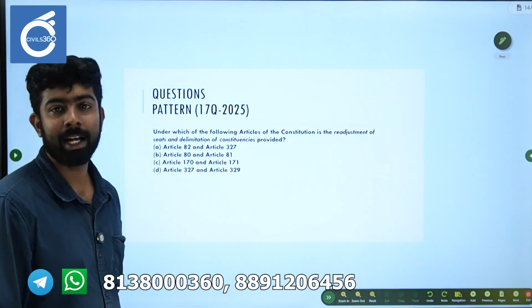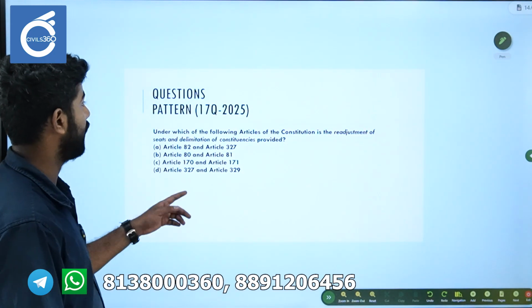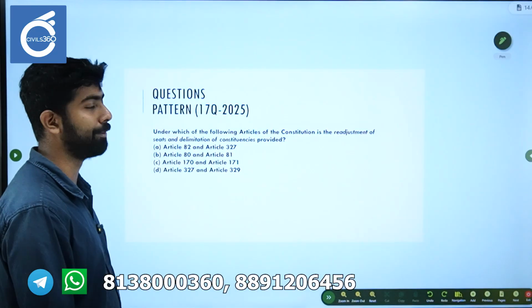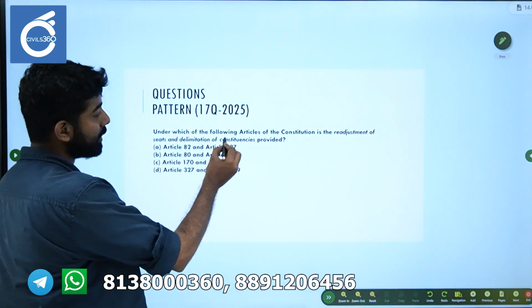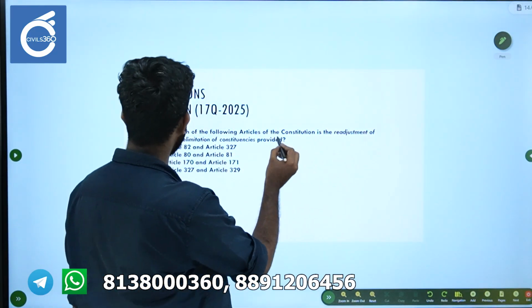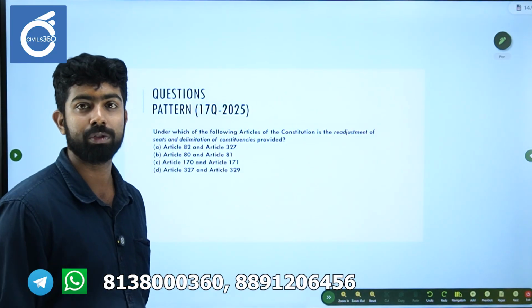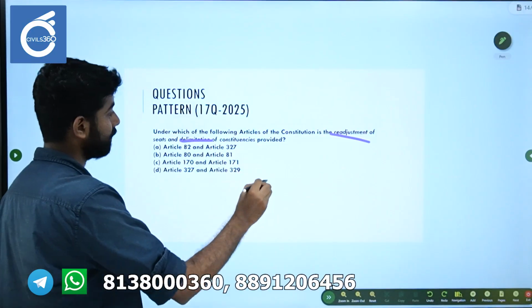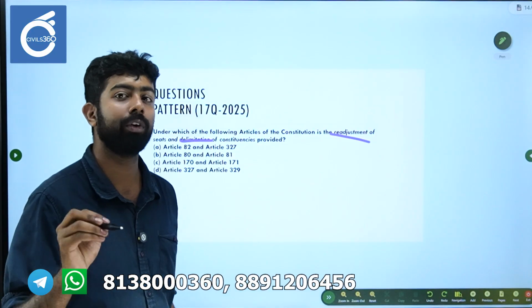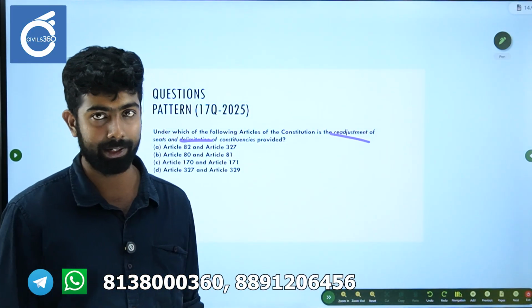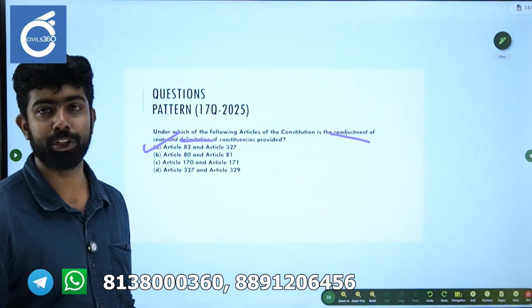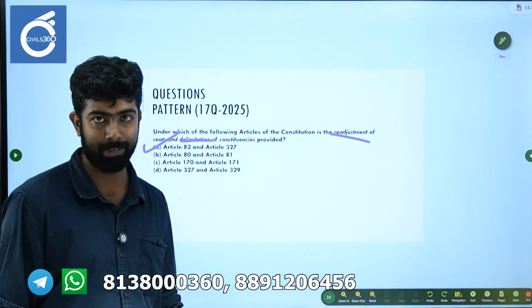Okay, so this is a sample question for you to try out. Direct questions, 17 questions were asked in 2025. Keep that in mind. Under which of the following articles of the Constitution is the readjustment of seats and delimitation of constituencies mentioned? Readjustment and delimitation. That is why I said you have to remember the wordings of the articles. Here the answer is option A, Article 82 and Article 327.